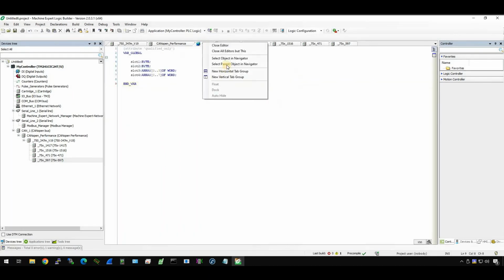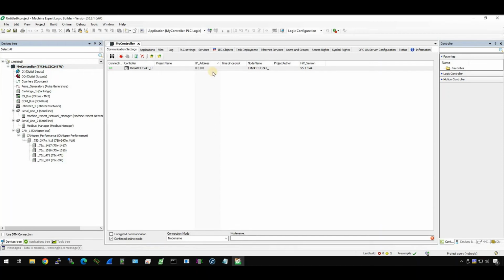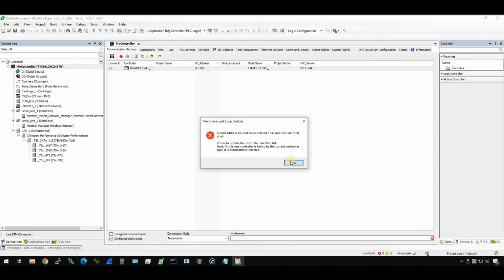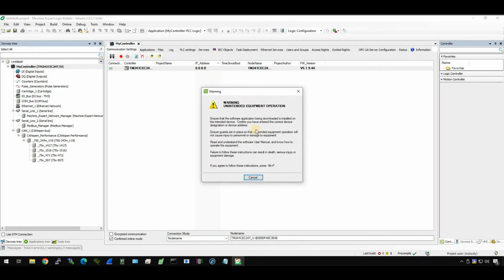Now we can close all the unused windows, close all editors, save it, and click My Controller. Now we can log in and download the program to our controller. Just log in. Okay, try again. Done.